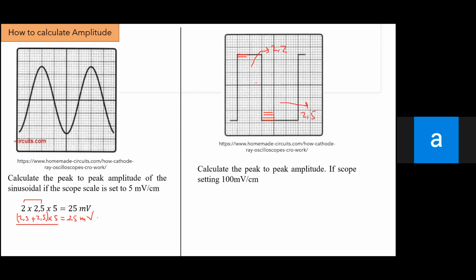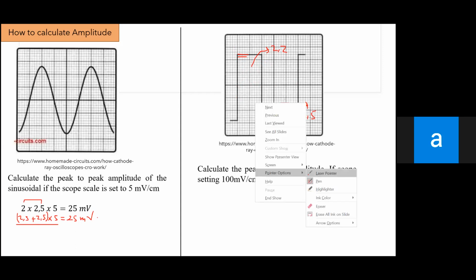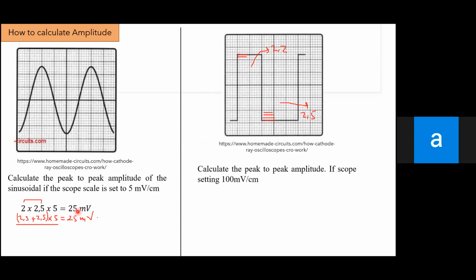Then it is the same as the previous step. You just add this number and this number.